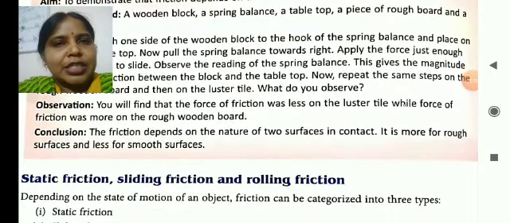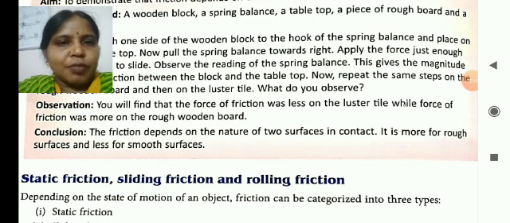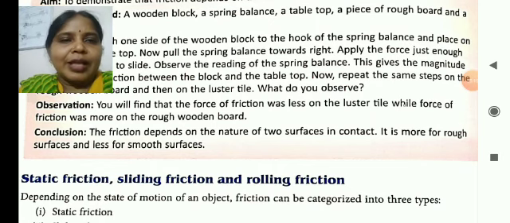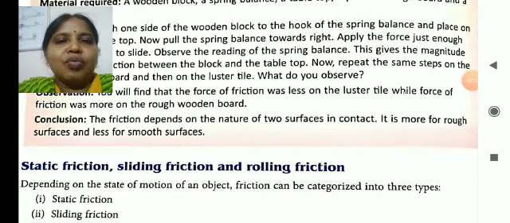We take the luster tile, keep it on the wooden tabletop, and with the help of the hook we try to pull the luster tile. What will we observe? We will find that the force of friction was less on the luster tile, while the force of friction was more on the rough wooden board.